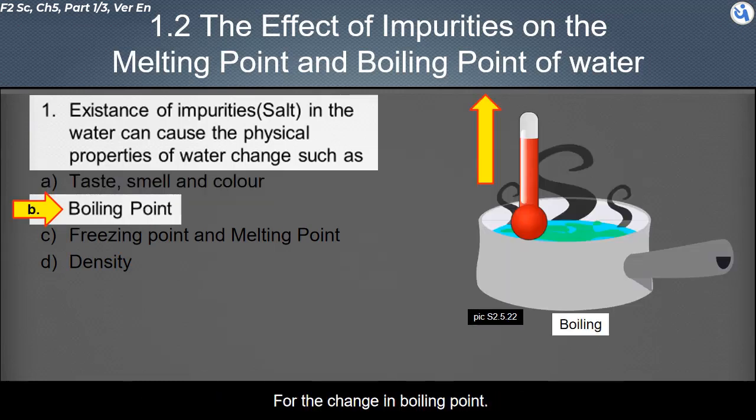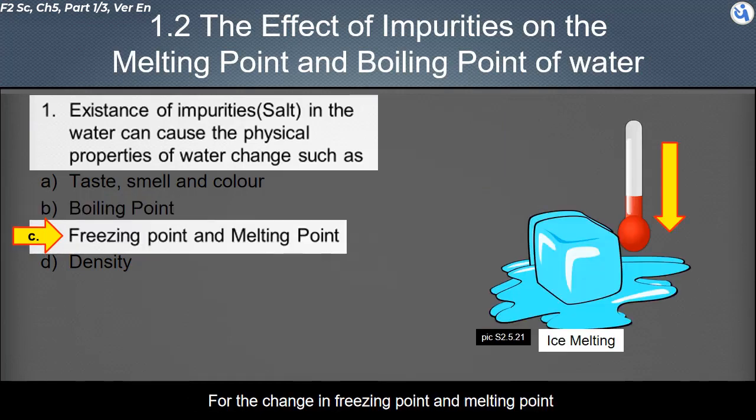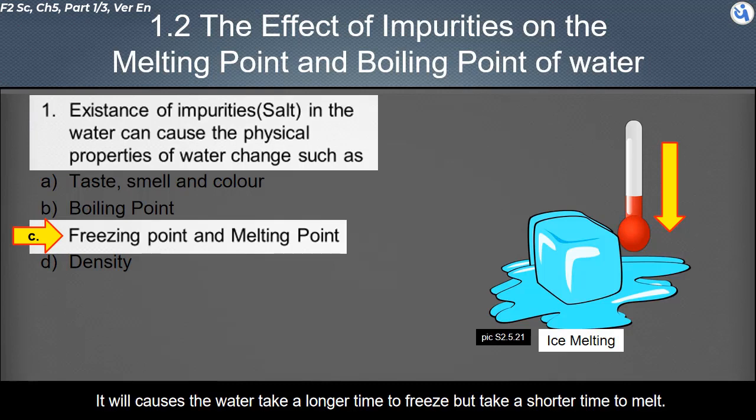For the change in boiling point, the boiling point will increase to more than 100 degrees Celsius. It depends on the concentration of the salt in the water. For the change in freezing point and melting point, it will drop below zero degrees Celsius. This causes the water to take a longer time to freeze, but a shorter time to melt.